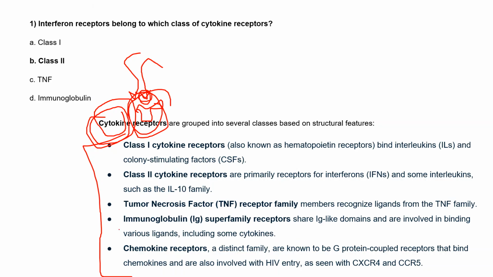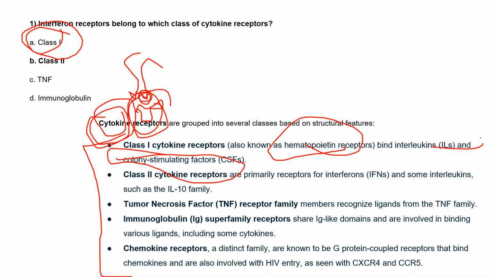Class 1 cytokine receptors are also known as hematopoietin receptors. Inside this class 1, only the interleukins and the colony stimulating factors will bind. They act as the binding ligands for class 1 cytokine receptors. Right. So next is class 2.